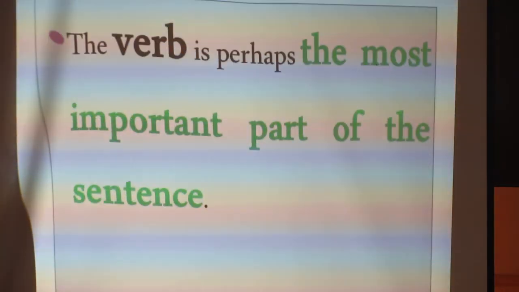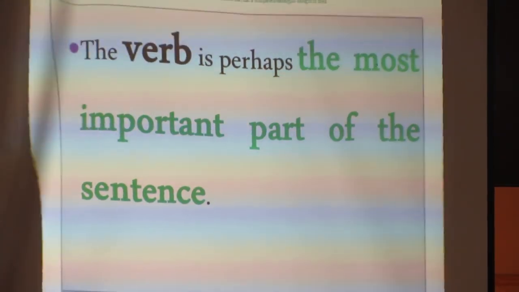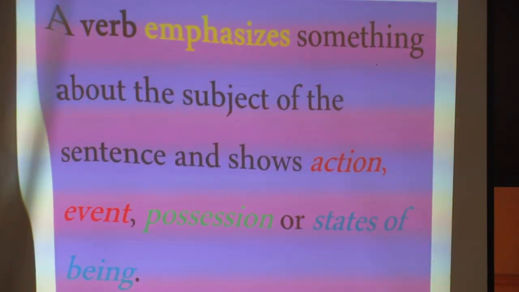So again, what is a verb? Look to its meaning, to its functions, and how can we get this complexity easy. It is perhaps the most important part of the speech. We say why. A verb emphasizes something about the subject of the sentence and shows 3 things. Its function shows action or event. Here it deals with verb to do. It shows position. It deals with verb to have. It shows a state of being. In this case, we understand that it deals with verb to be.